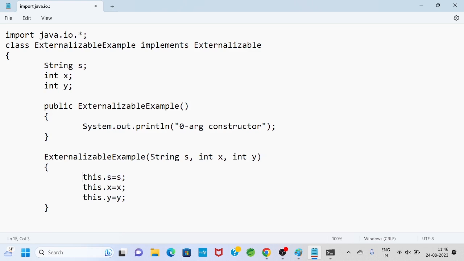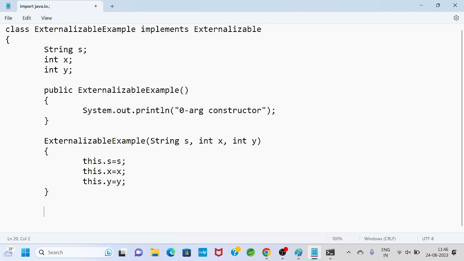So this dot s, this is instance and this is local. This part we already know. Similarly, we will go to the next point. So for customizing the write operation and the read operation, there are two built-in methods that we have to define.